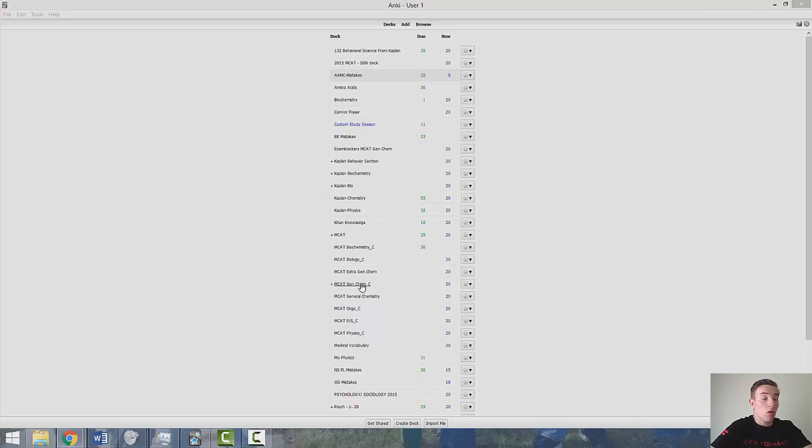These decks are all based on the Kaplan books. I went through, highlighted all the information that I thought would make good note cards, and then once I went through all the books and highlighted, I went back through and opened the books and looked down at the book and typed out note cards for them. So I think these are pretty comprehensive for your content knowledge.